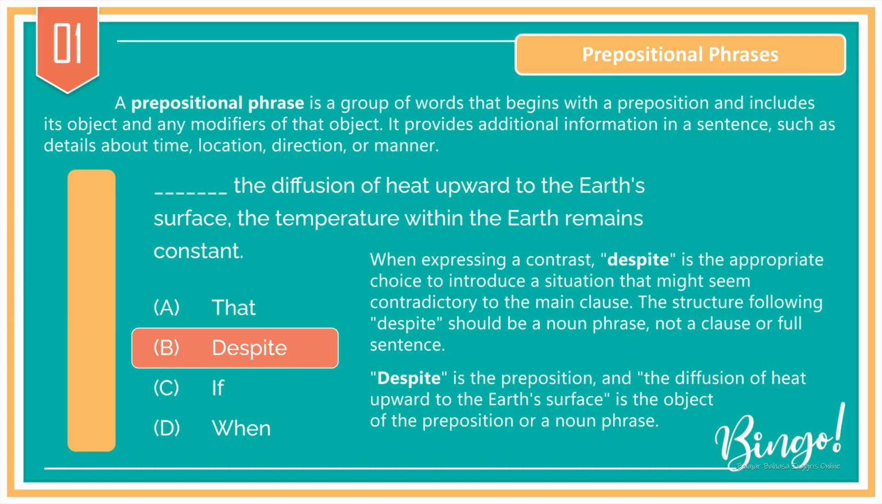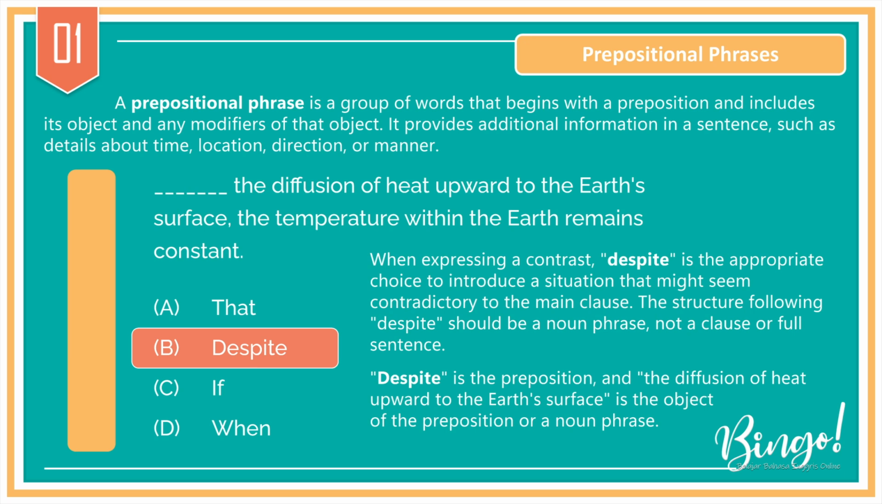Answer 1. A prepositional phrase is a group of words that begins with a preposition and includes its object and any modifiers of that object. It provides additional information in a sentence, such as details about time, location, direction, or manner.